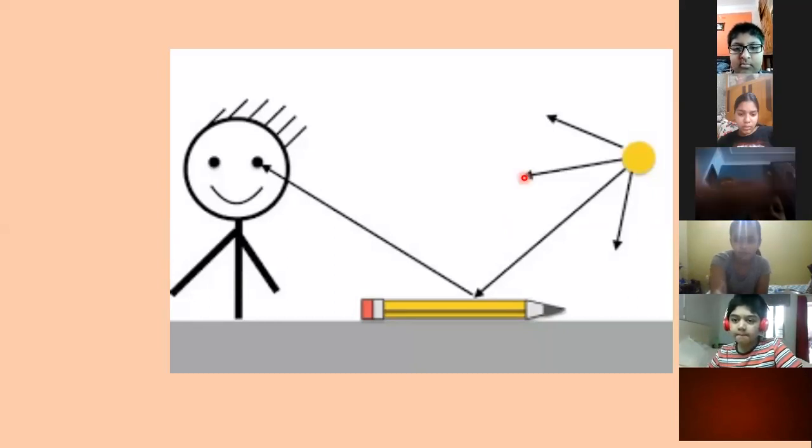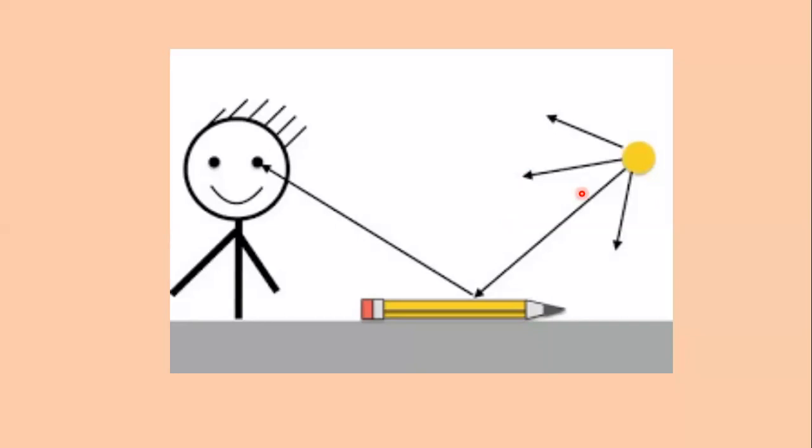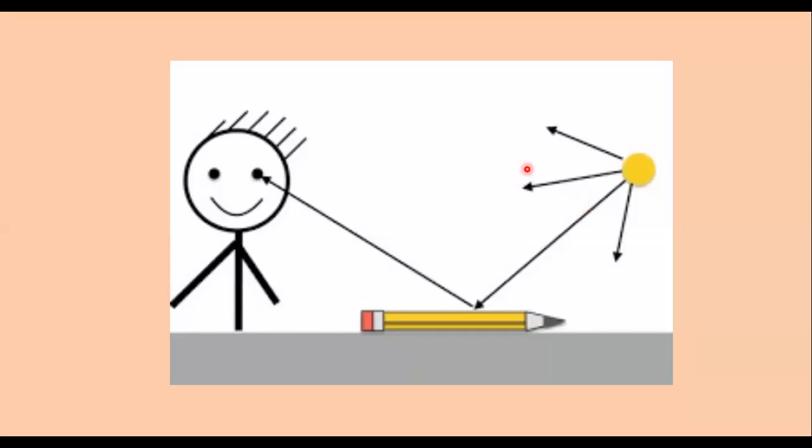Once again, okay? We are going to discuss how we are able to see any object, and we will try to understand this concept with the help of this diagram. This is a source of light. It emits a large number of light rays.